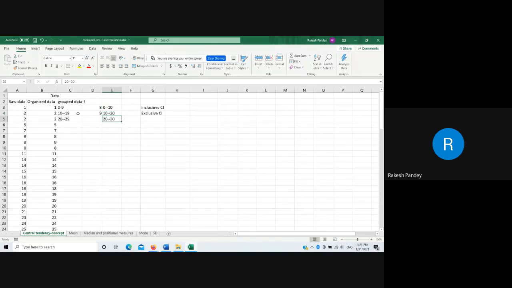So the size of the class interval is the same, and never get confused by computing the class size by subtracting, suppose 19 minus 10, then we arrive at 9. Just scroll vertically. What is the difference? 0, 10: 10. 10, 20: 10. 10 to 19: 10. 19, 29: 10.